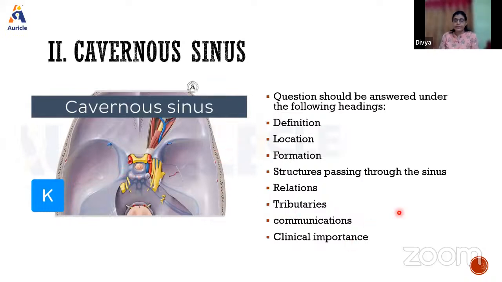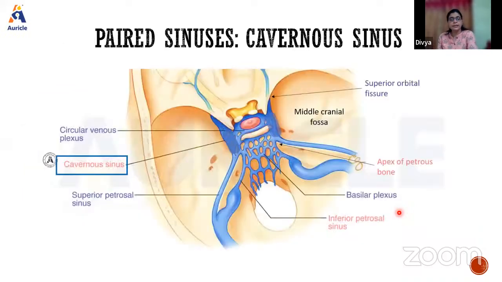Now, why is it called cavernous? If you see this portion, you see a lot of trabeculae. It gives a very spongy appearance. That is why it is called cavernous sinus. Basically, because of the interlacing of these reticular fibers within the sinus, it appears spongy. It measures about 2 centimeters in length and 1 centimeter in breadth.